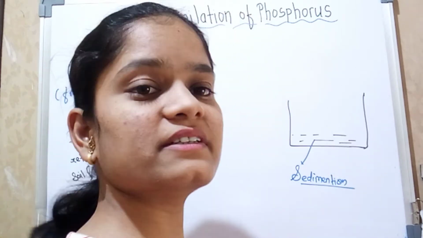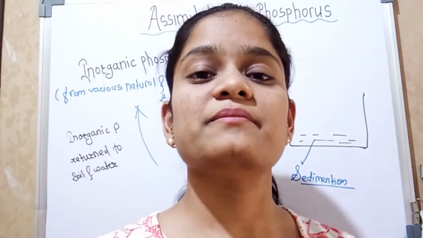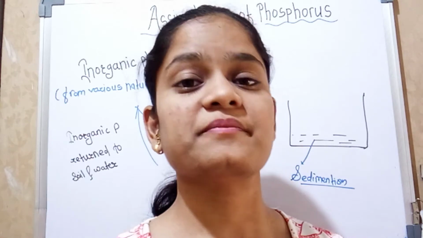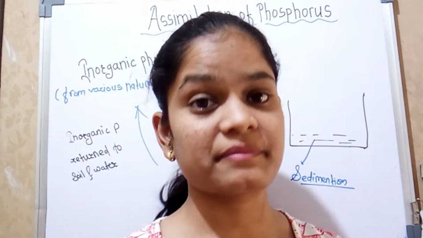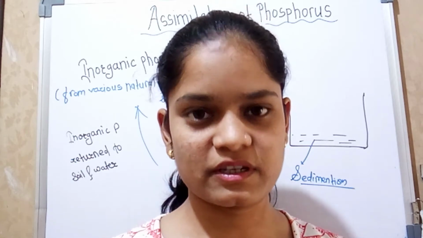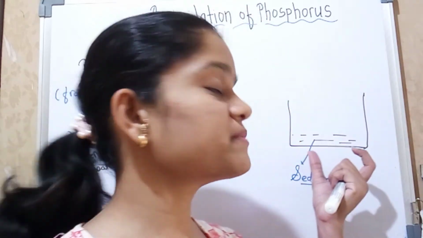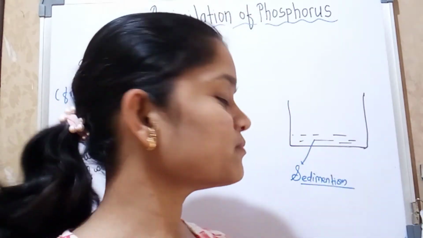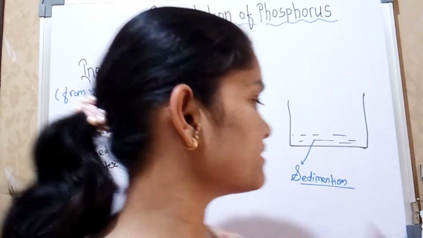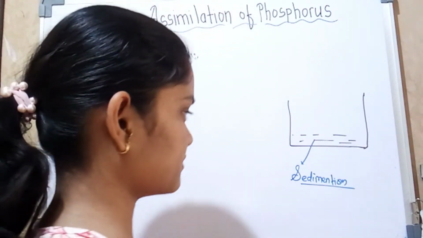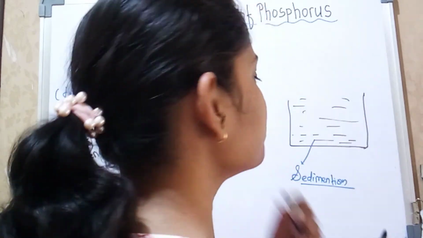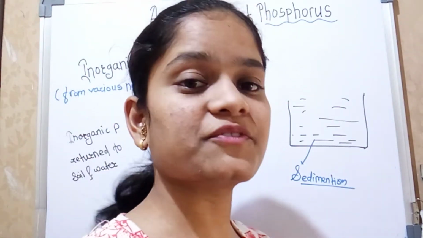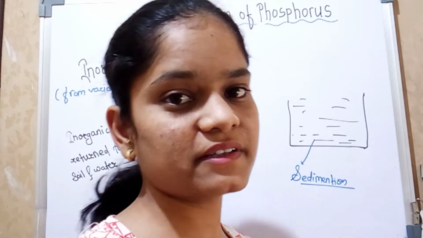So what is sedimentation? Sedimentation is nothing but the accumulation of minerals at the bottom of a water ecosystem. Here the phosphorus accumulates at the bottom of the water ecosystem, that's why it is called sedimentation. Okay, so here is our water. This phosphorus is released by a convection current by warming water.